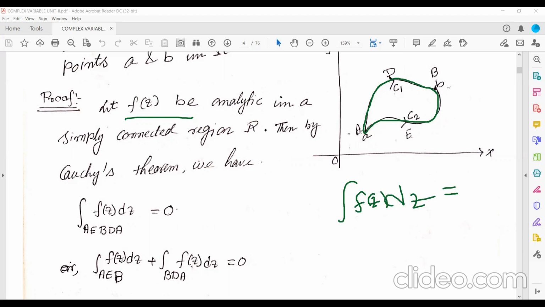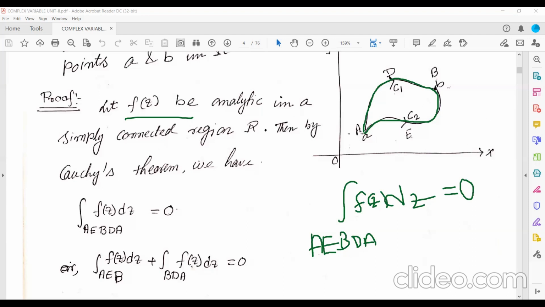So what is the region? I am giving the name as A, E, B, D, A. That means A, E, then B, D, A. What is this value? According to the last theorem, its value should be what? 0.